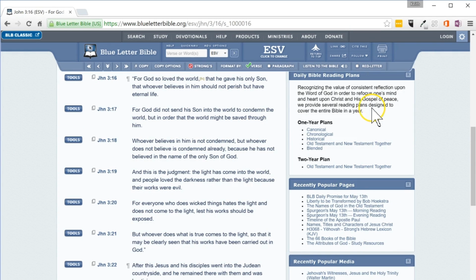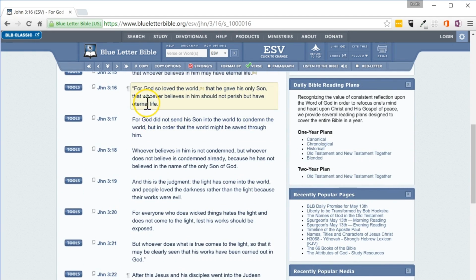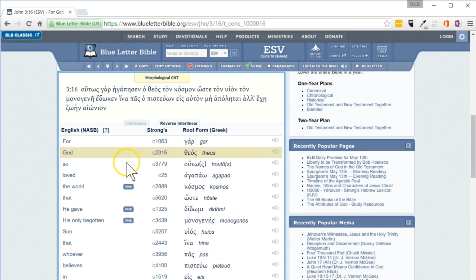It will give you the entire chapter, but the one right at the top will be whatever the reference is. So you can scroll up to see others, but there's John 3:16. If you just simply hover, don't click, but hover over tools, you'll see some options, and the very first one is interlinear. On that same page, it will then open up. The other ones were arranged kind of top to bottom, hovering over. This is more side to side.